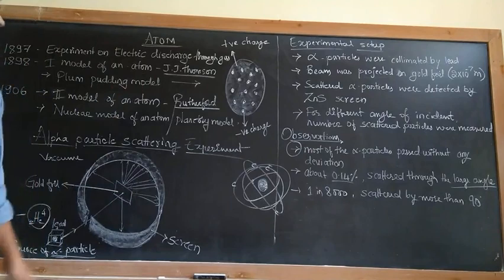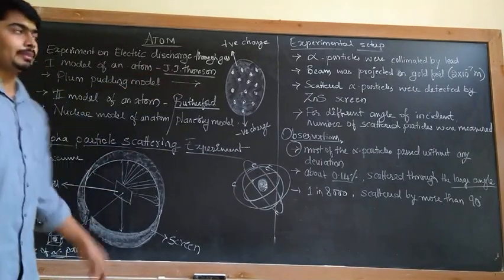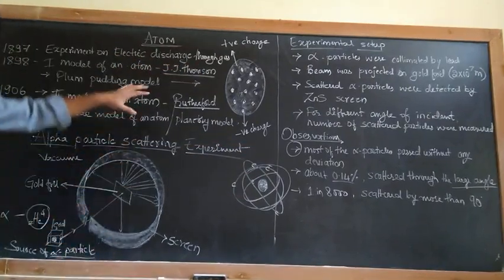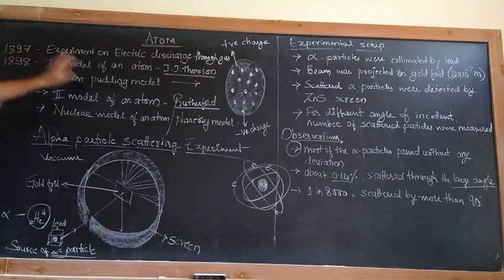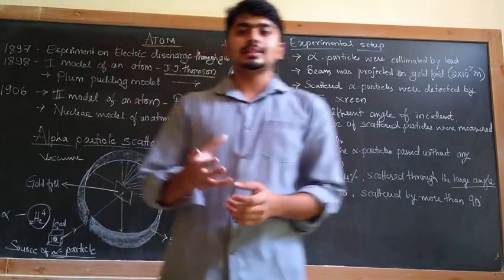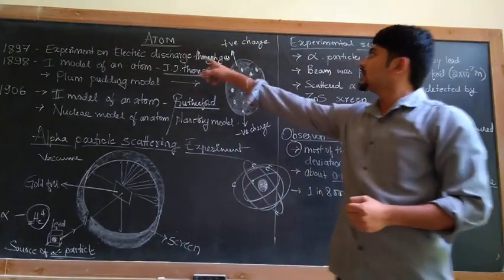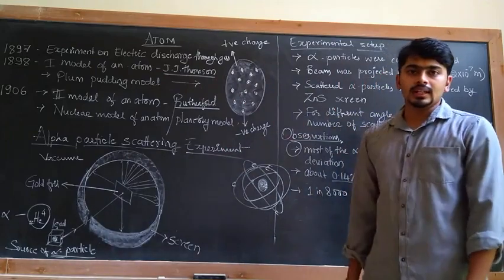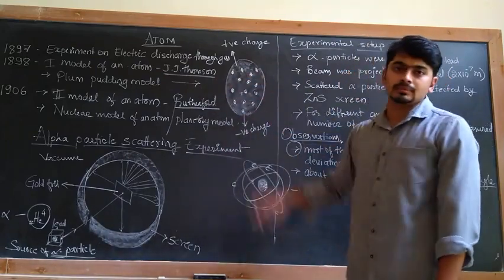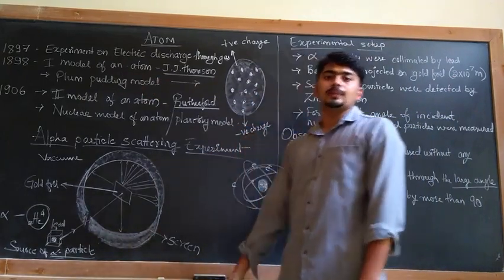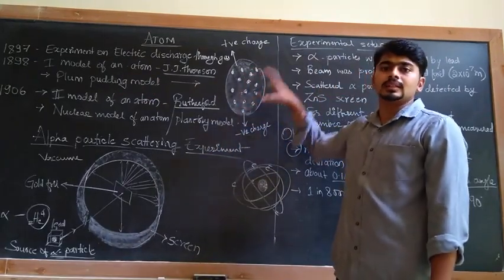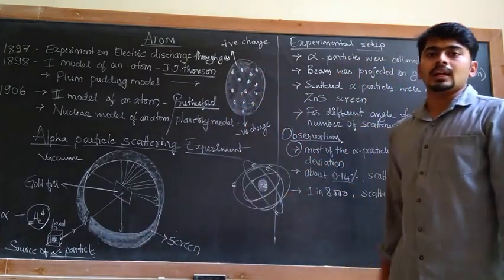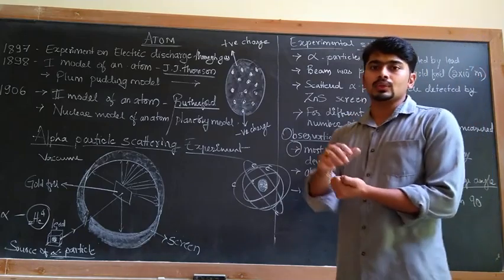The atom was first discovered by J.J. Thomson with the help of experiments on electric discharge from gases, which he conducted in the year 1897. He was conducting experiments on gases by discharging electric charges onto them. Then he made observations about the atom, and in the next year he gave information about the construction of the atom and what it consists of.